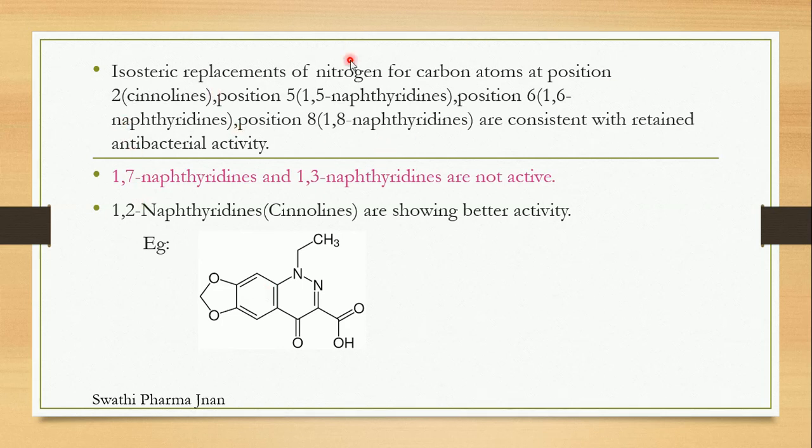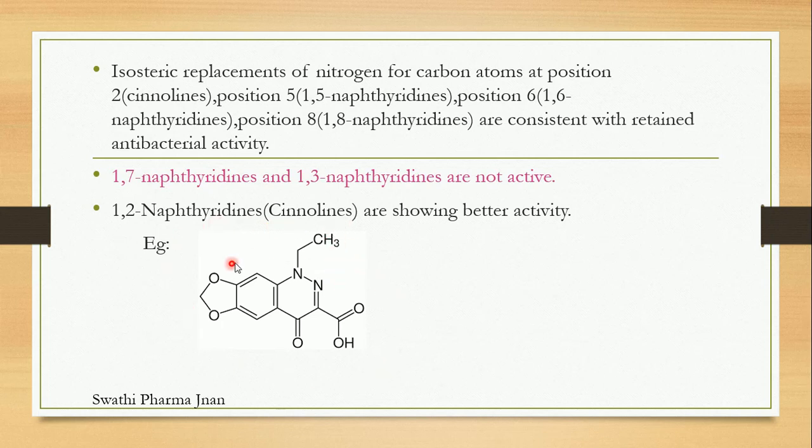Out of all these isosteric replacements, few are active and few are not; a few will show better activity and a few will not. Few replacements will show 0% activity. So in 1,7 naphthyridines, at the 7th position, we cannot do any isosteric replacement. At the third position also we cannot do any replacements. If we do, they are completely inactive. So 1,7 naphthyridines and 1,3 naphthyridines are not active compounds. 1,2 naphthyridines are also called cinnolines.